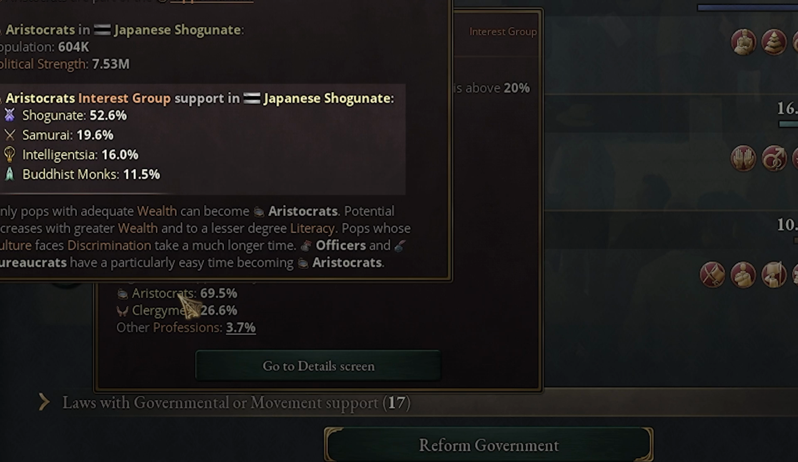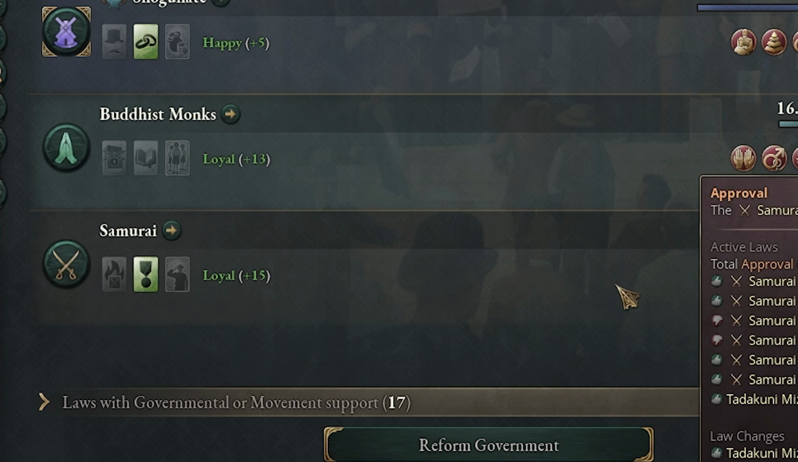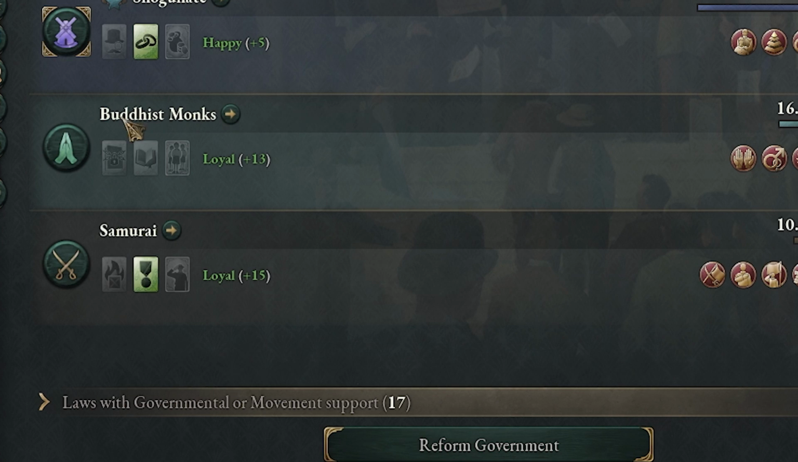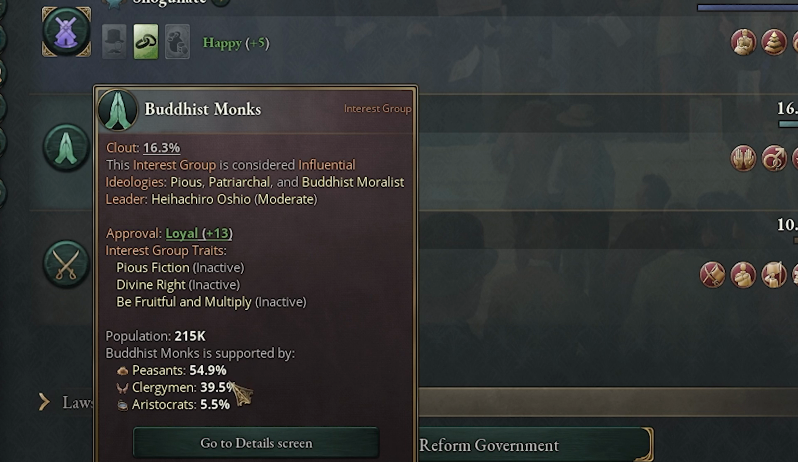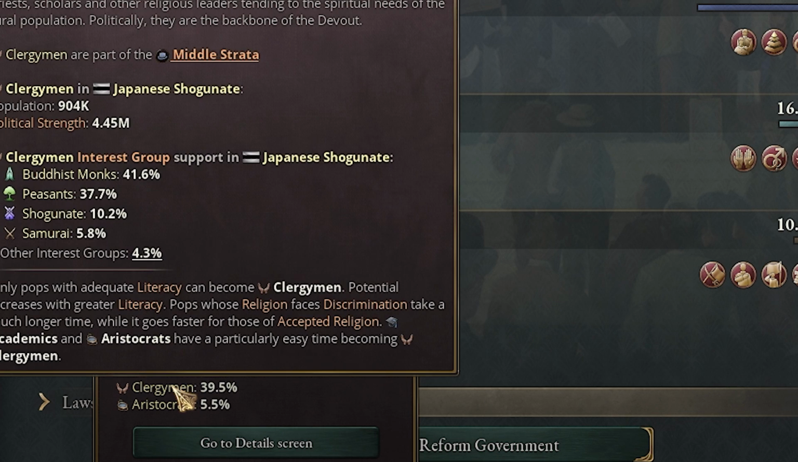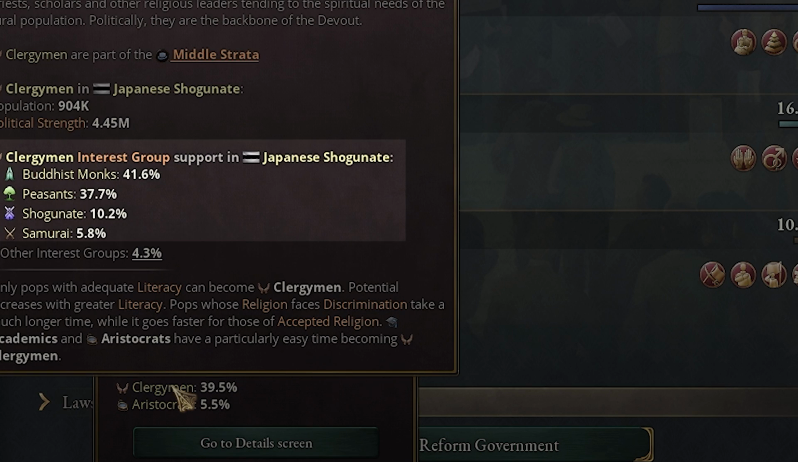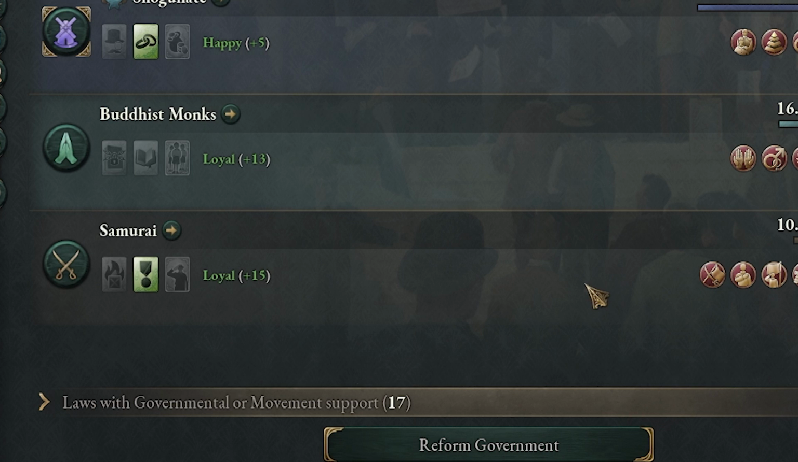So we want to make sure that we keep aristocrats low, and then we want to also take a look at the Buddhist monks and see, well, what do we want? Because this is the one we want to grow. So we can see clergymen here have a 41% chance, so that's really good. So you can go through each interest group and start to figure out what professions make the most sense.